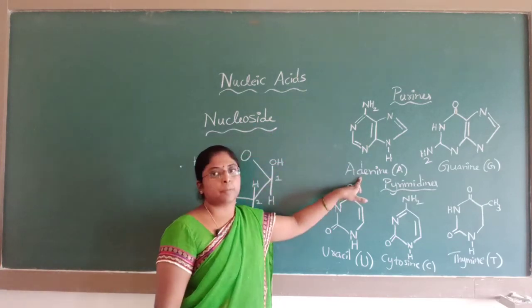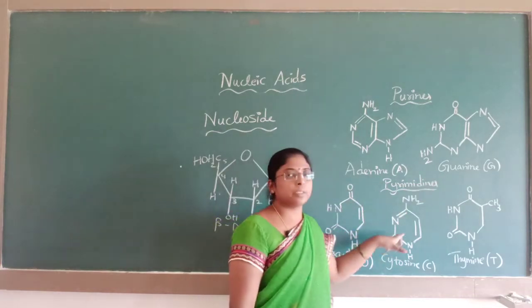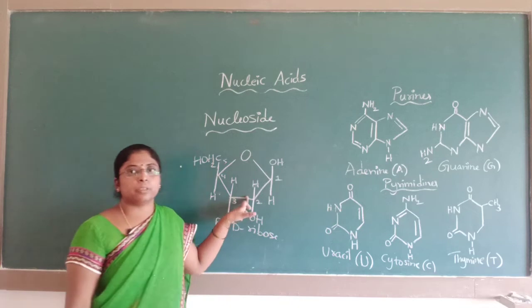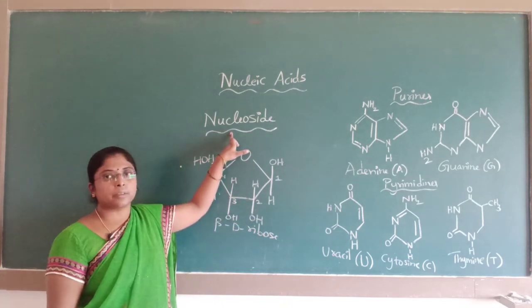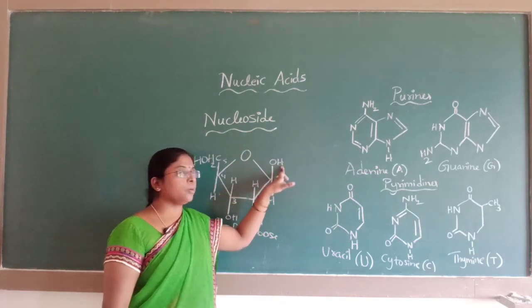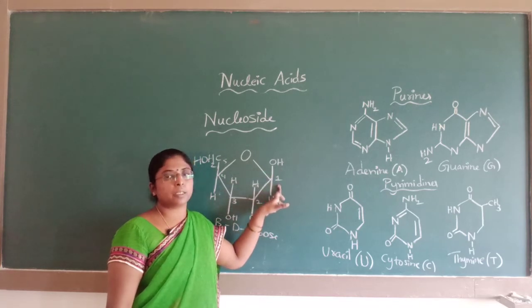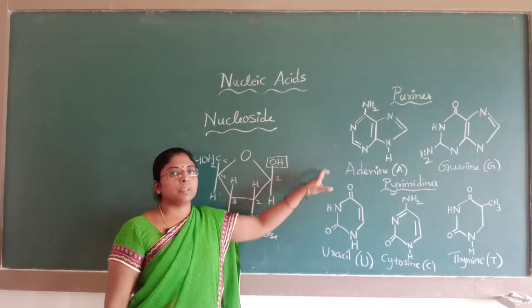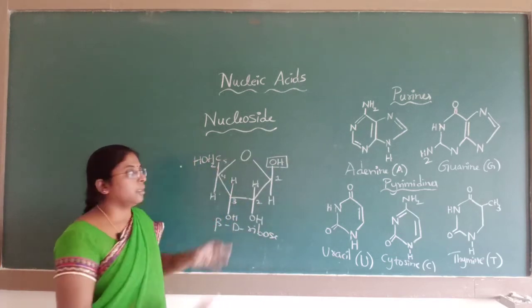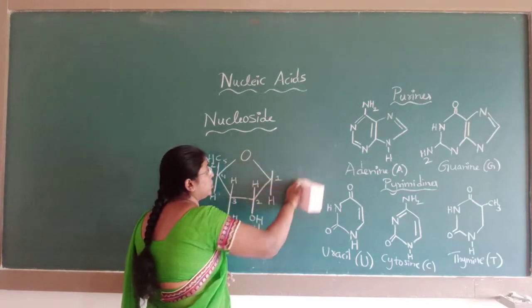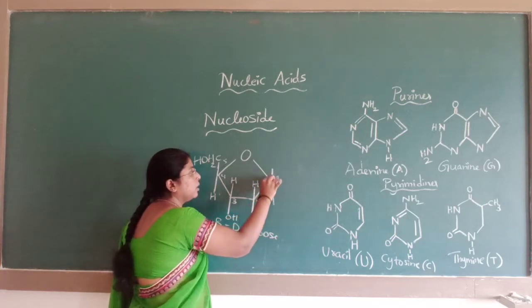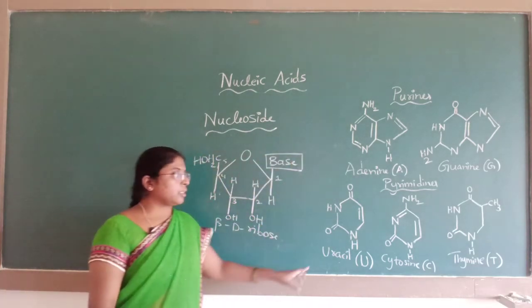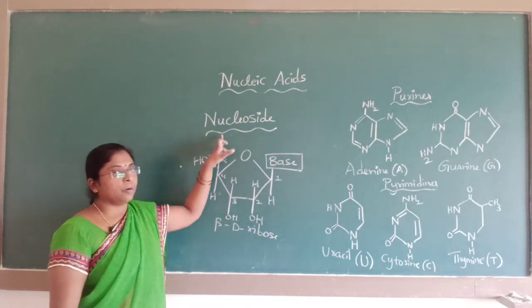The base may be adenine, guanine, uracil, cytosine, or thymine. These bases, when they react with the pentose sugar, form a nucleoside. The hydroxyl group present at the first carbon atom of the sugar reacts with the base to form a nucleoside.